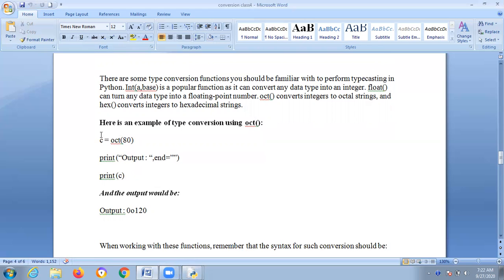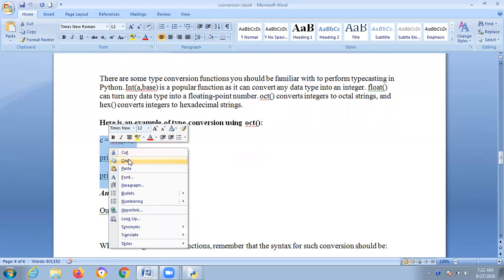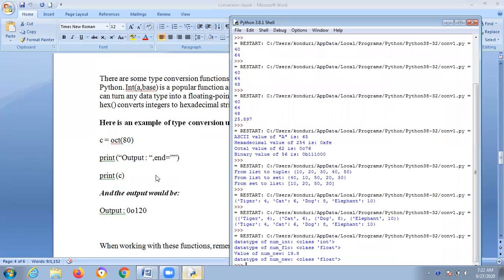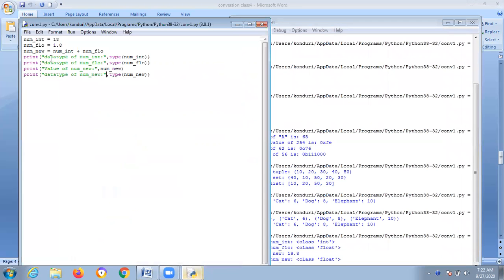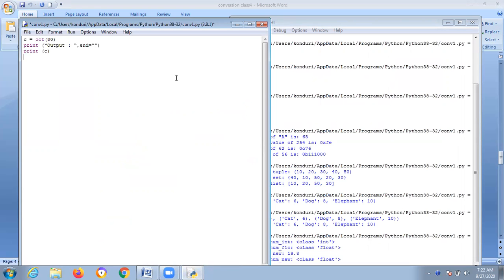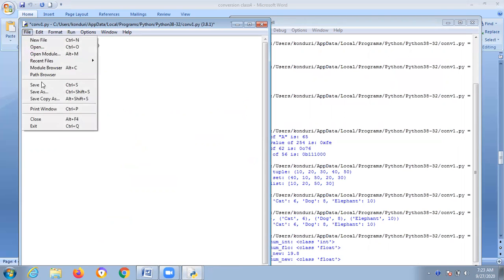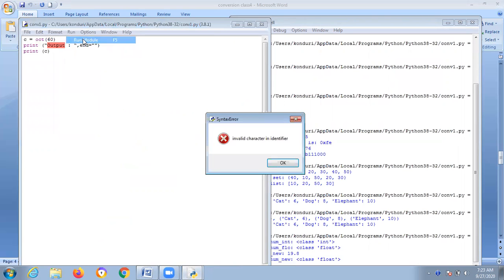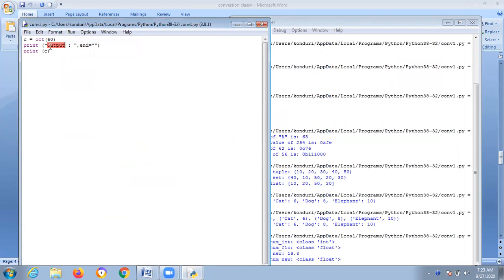Suppose C is equal to oct of 60, then you are getting an invalid character error. Again you got the same thing.